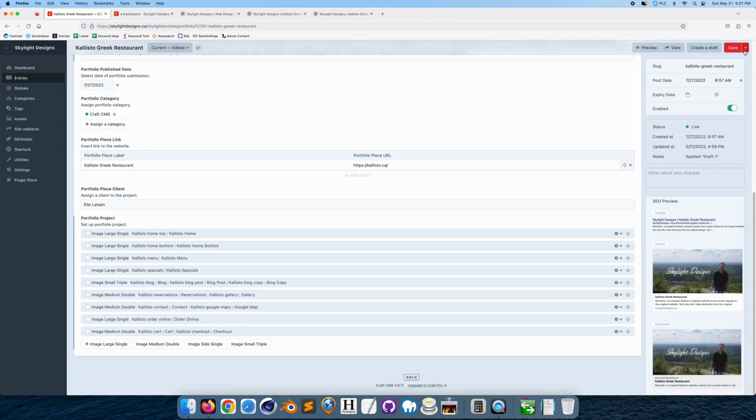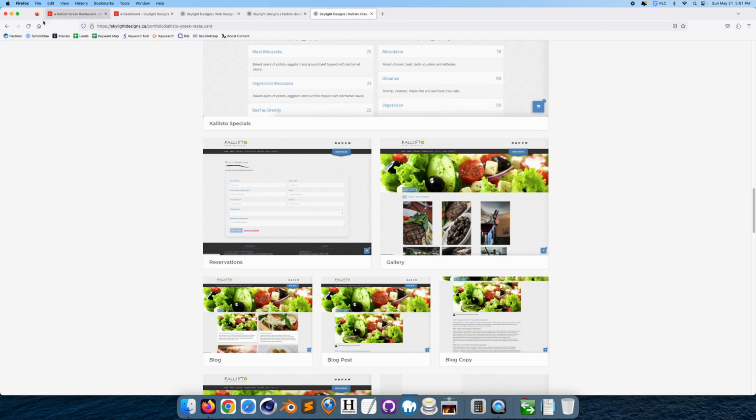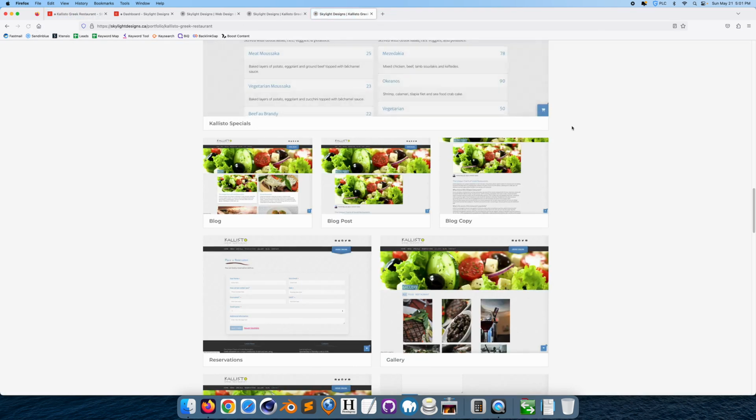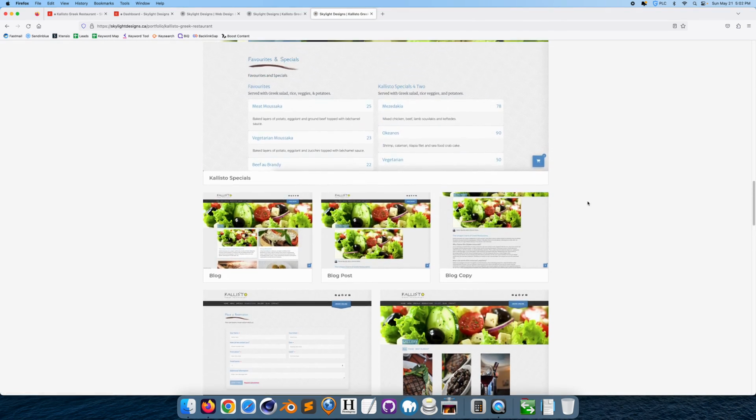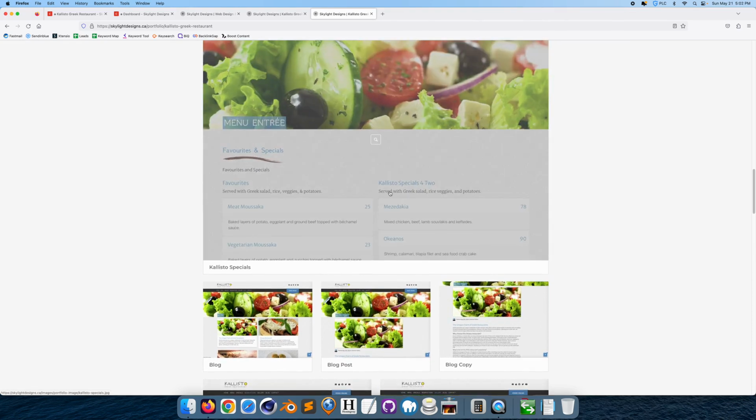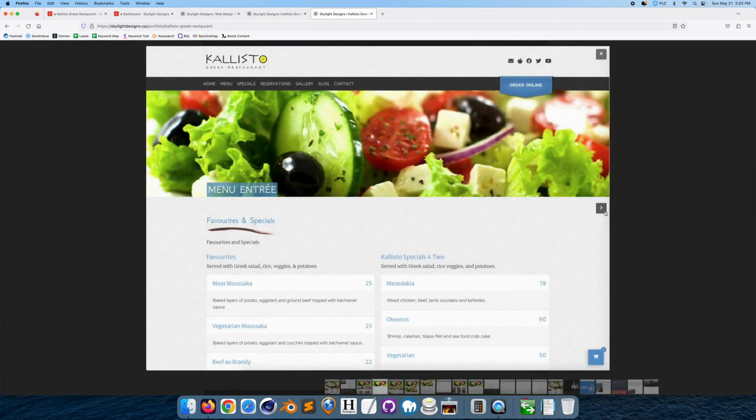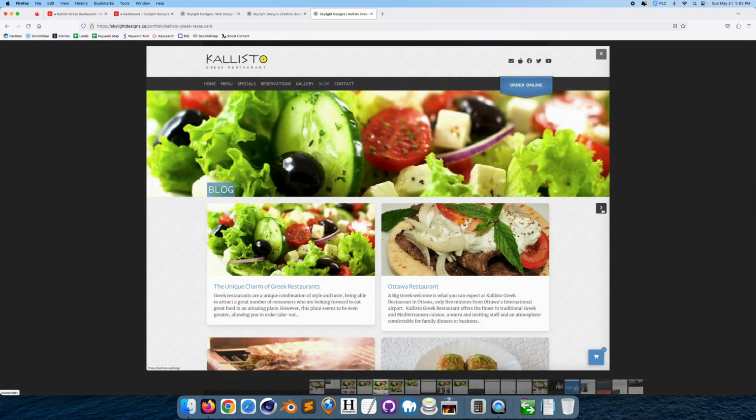So if I save and continue editing, then I have to go to this tab, wait for it to save, reload the page. And when I reloaded, it even jumped to the same section. And now these 3 images are up here. So if I go to menu entree, check this out. Guess what's going to happen? Guess what's going to be the next slide? It's going to be blog. It's not going to be place a reservation. It's going to be blog.